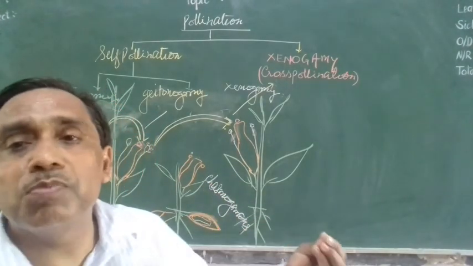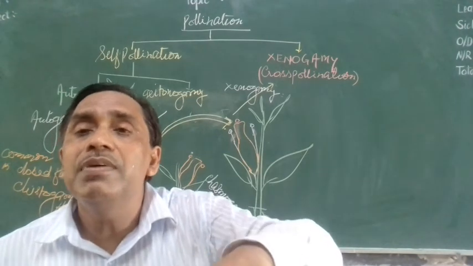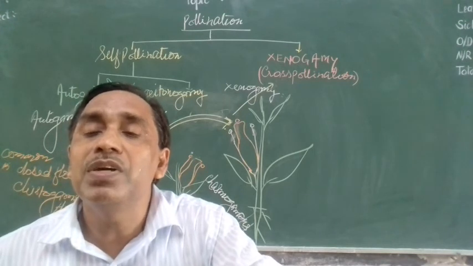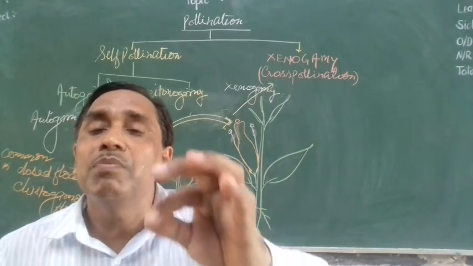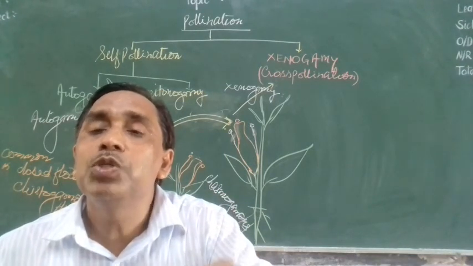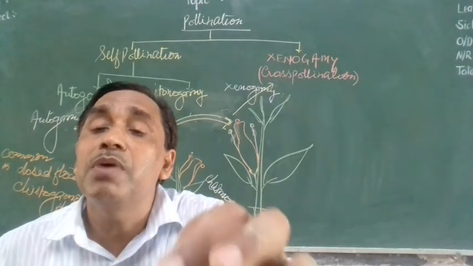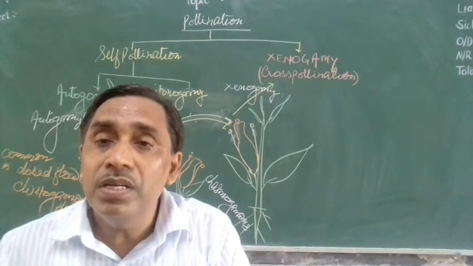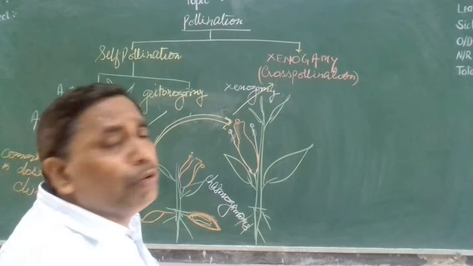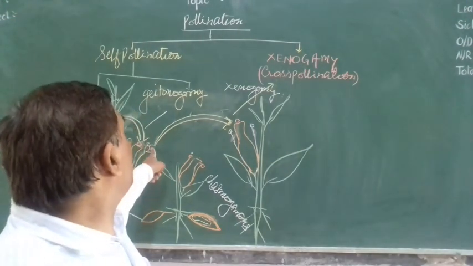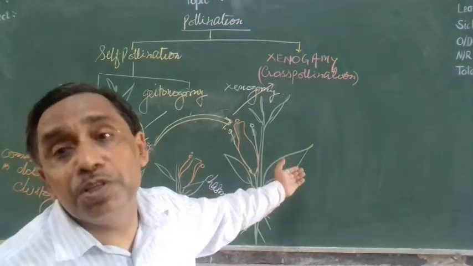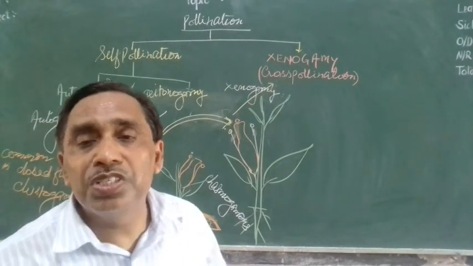From this topic, some questions can be asked in board examinations as well as in the NEET examination. Suppose: what is genogamy? What is heterogamy? What is autogamy? The transfer of pollen grain from anther to the stigma of the same flower is autogamy, heterogamy, genogamy, none of the above. The pollen grain transfer from anther to the stigma of the same flower is called autogamy. The transfer from anther to the stigma of another flower of the same plant is heterogamy. The transfer from anther to the stigma of another plant's flower of the same species is called genogamy. So this is all about pollination.